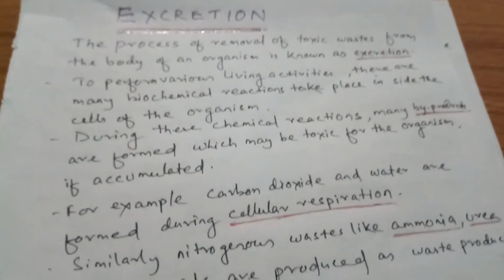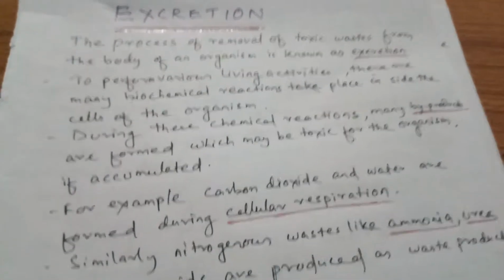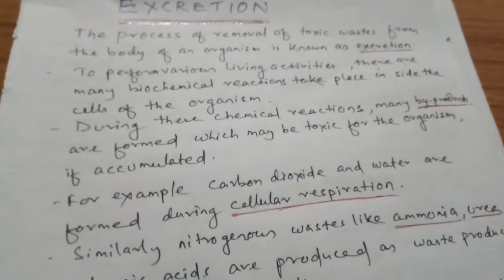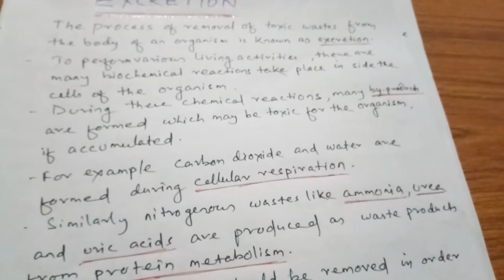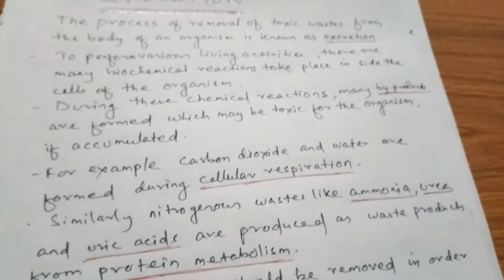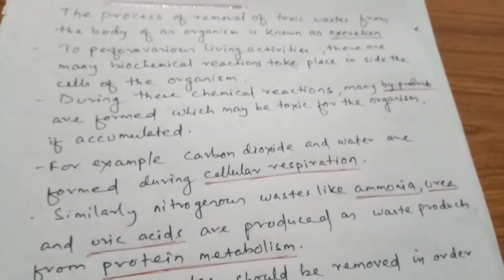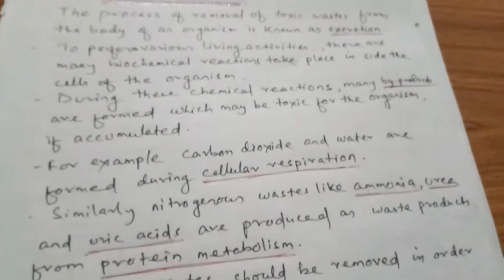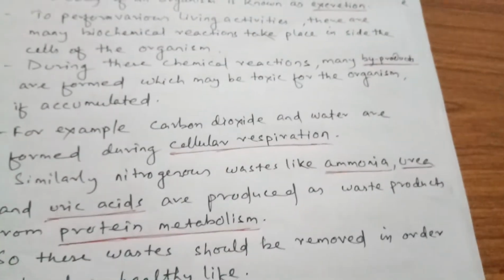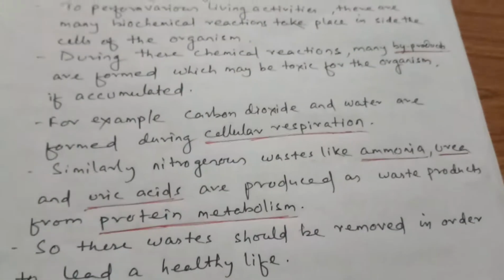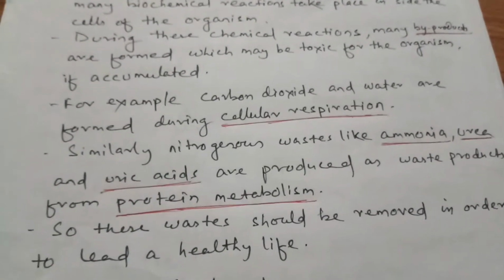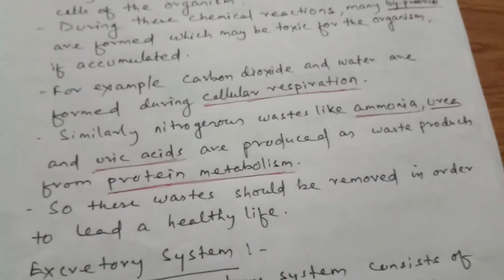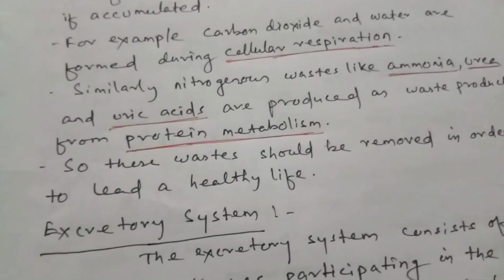Students, there are waste materials produced inside the cells such as carbon dioxide and water, which are produced as byproducts during cellular respiration. Similarly, nitrogenous wastes like ammonia, urea and uric acid are produced as waste products from protein metabolism. So these wastes should be removed from the body.